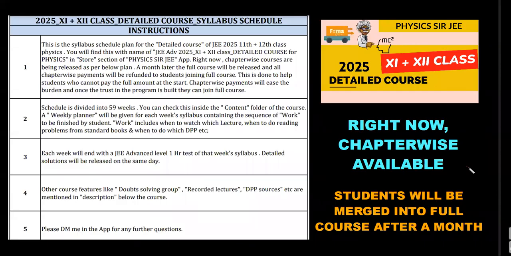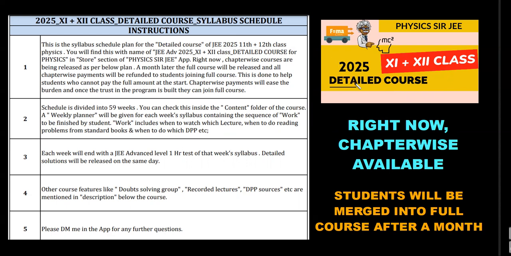Right. So you go into that course description, detailed course. First and foremost, let me announce one thing very important. I am of the opinion that the number of students in my app and YouTube channel, 2023 and 2024 aspirants, are more in number compared to 2025. I can gauge that based on the number of emails that I receive, number of requests that I receive for this detailed course. So right now, I'm not able to gauge enough number of students to launch a full detailed course for 2025. I did the same thing with 2024 last year.